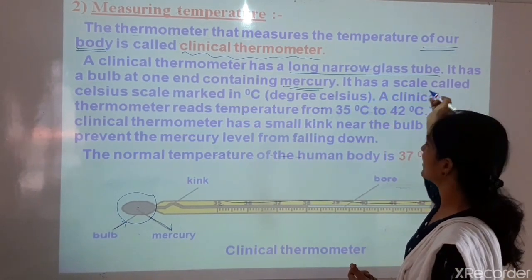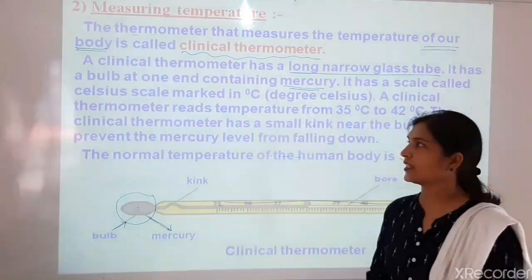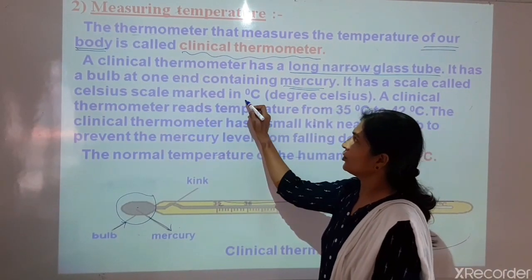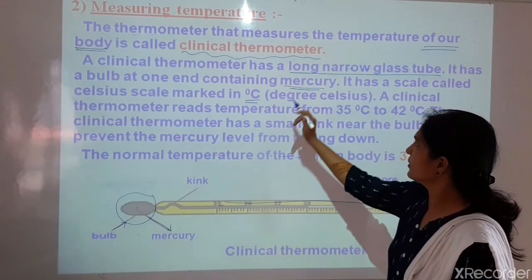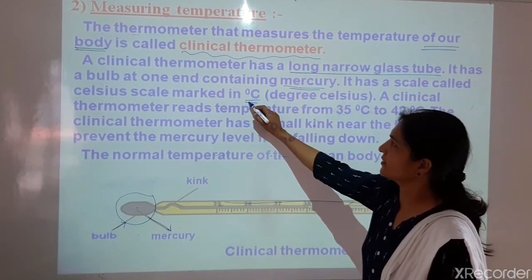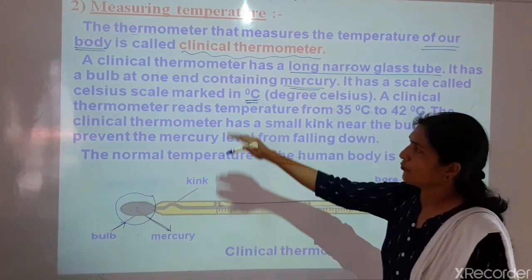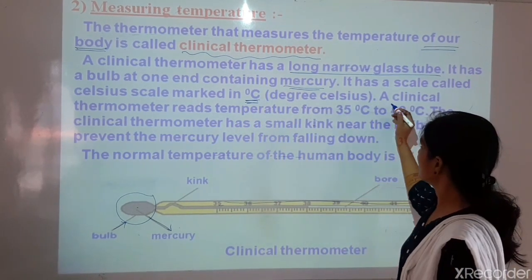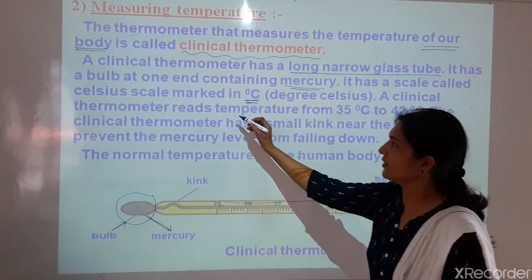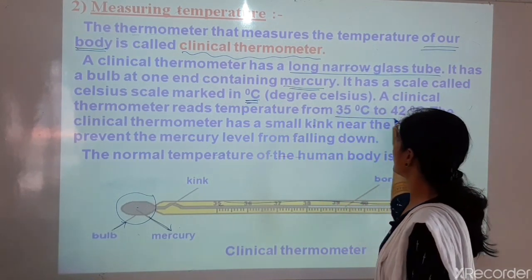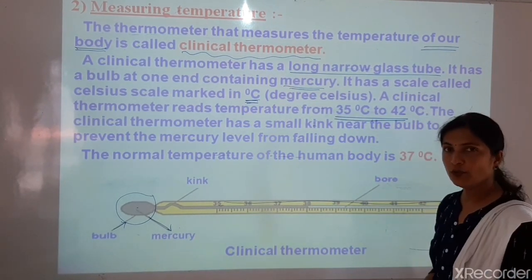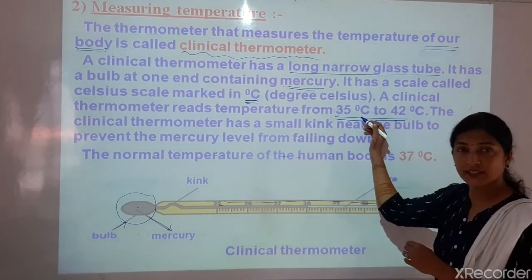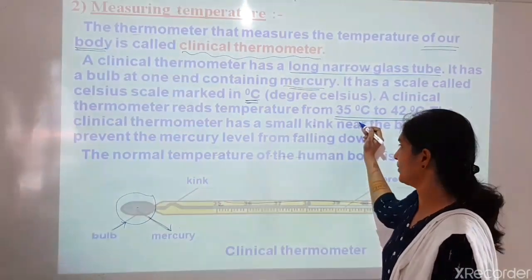It has a scale called Celsius scale marked in degree Celsius. So here you can write degree Celsius. And clinical thermometer reads temperature from 35 degrees Celsius to 42 degrees Celsius. So this is the range of the clinical thermometer.